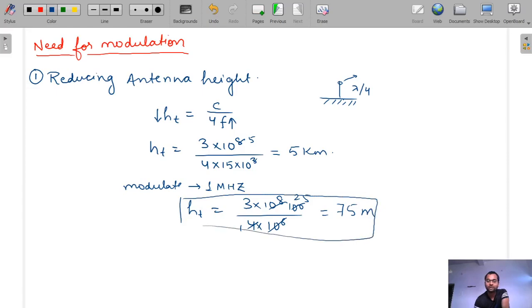So using the modulation for transmitting the information, we do not require 5 kilometer length of antenna. 75 meter length of antenna is sufficient if we use the modulating carrier signal frequency, that is 1 megahertz. Okay, understood? So take a note point here. Modulation is the process of increasing frequency of the signal to reduce the antenna height requirements. Okay, so write it.